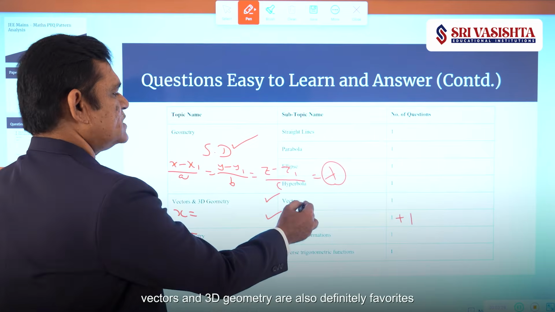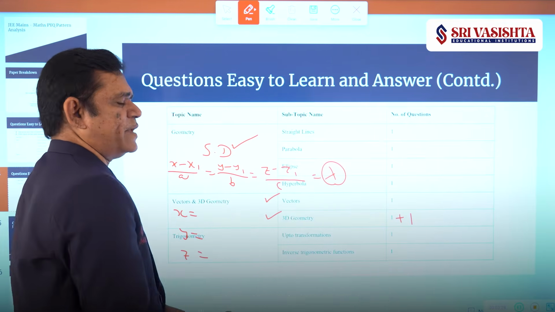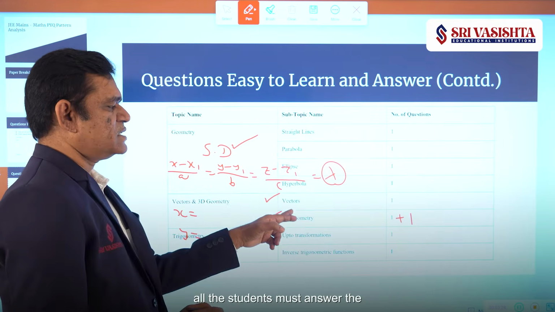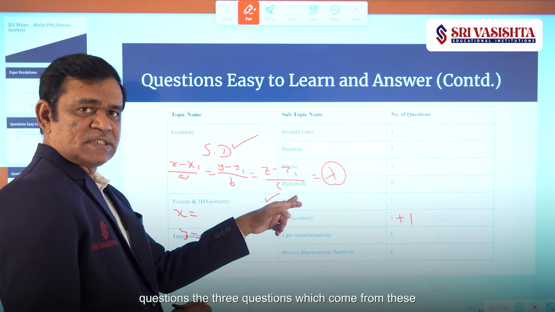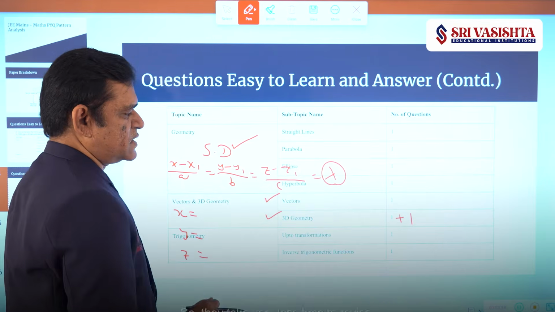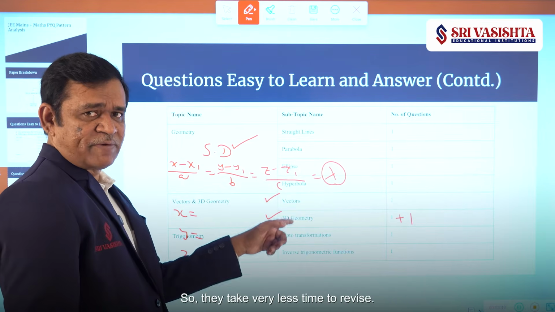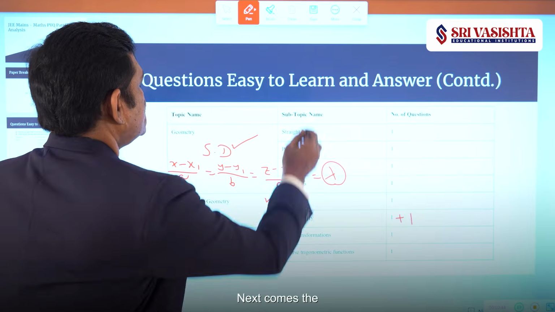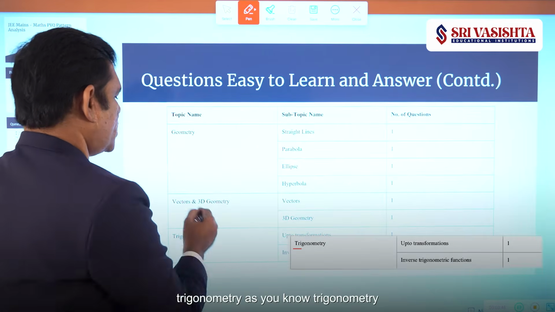Right? So vectors and 3D geometry are also definitely favorites. All the students must answer the three questions which come from these two topics. Definitely, don't leave these. They take very little time to revise. Right? Next comes the trigonometry.